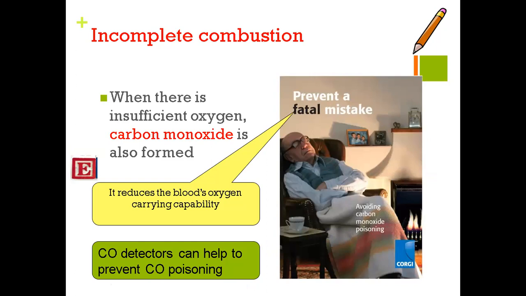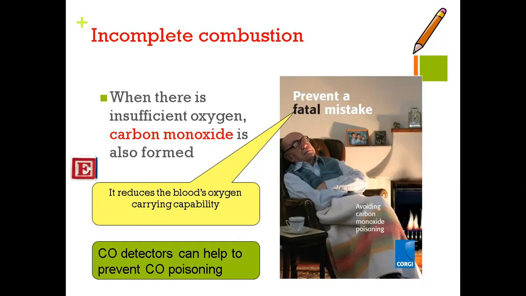Now, incomplete combustion: when there is insufficient oxygen, carbon monoxide is produced. It reduces the blood's oxygen carrying capacity. This is what I'm saying. And it becomes fatal. Obviously, when a lot of carbon monoxide is produced, it becomes dangerous even to breathe in that environment.